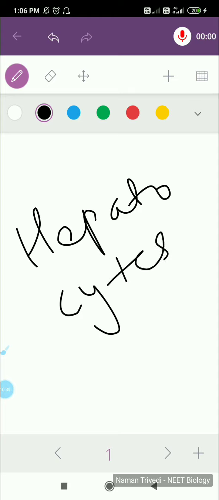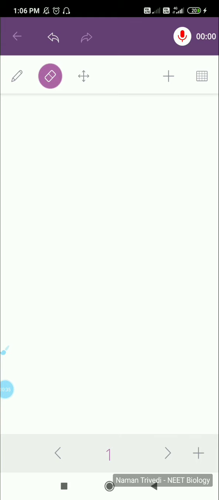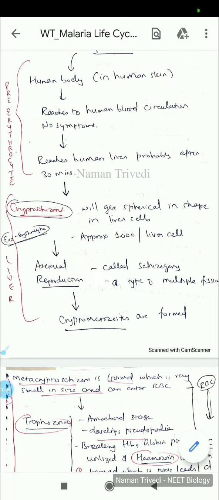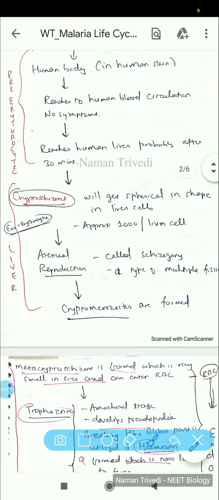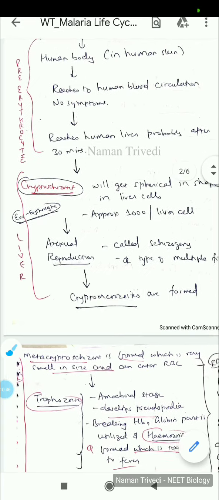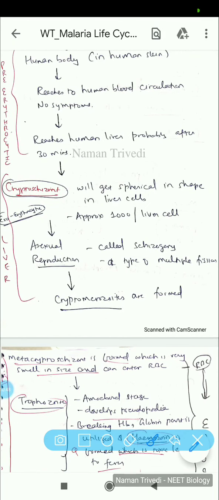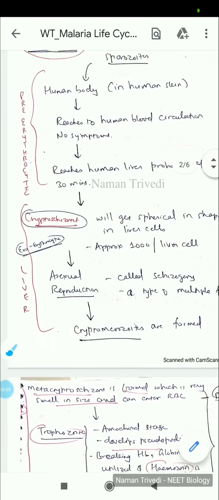Hepatocytes, if you know the digestive system, you might have studied that, are termed as liver cells. Okay, so now it has reached the liver. It is so small that the plasmodium will become spherical in shape and enter the liver cell, and such a condition is termed as cryptoschizont.